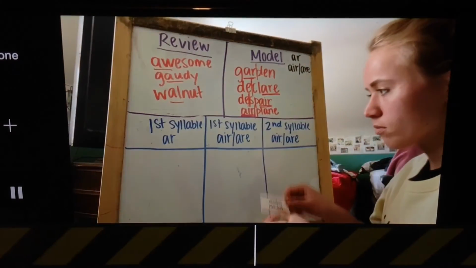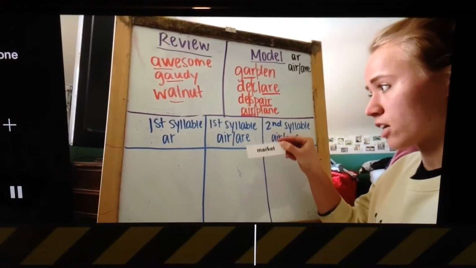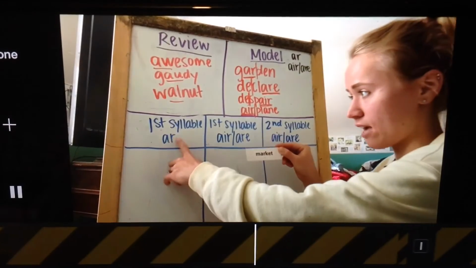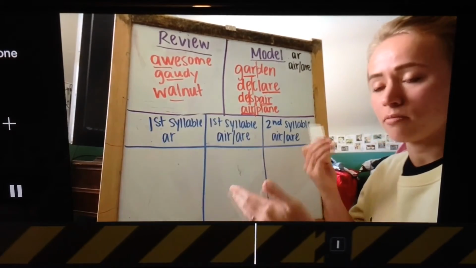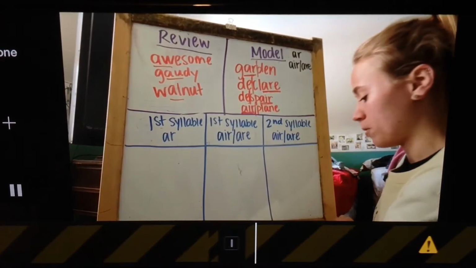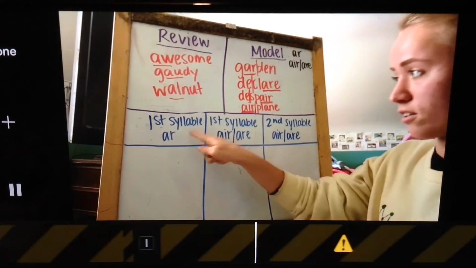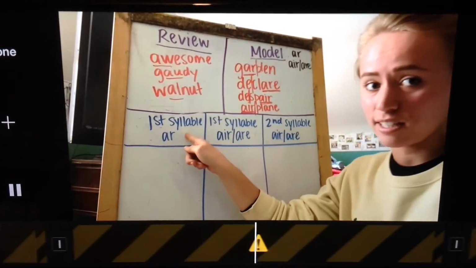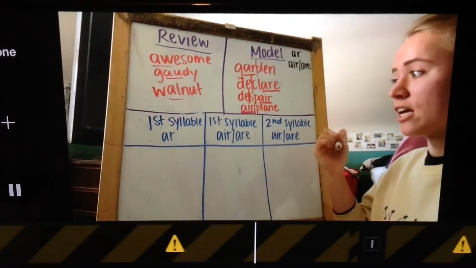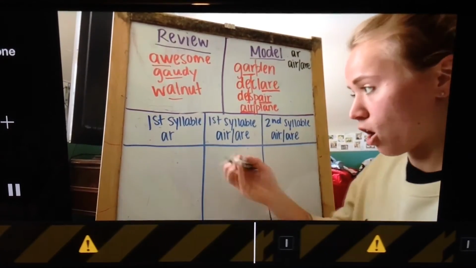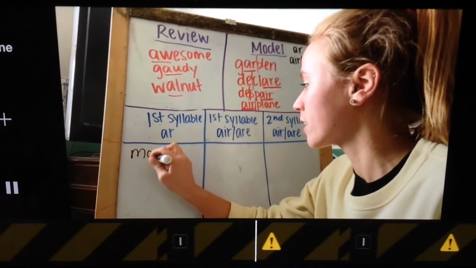So in market, we don't have ARE, we don't have AIR, we just have AR. And when you have mar-ket, we'd put market over in the first syllable, because that's the accented one, because it has the spelling pattern, and it has AR. So market would come over here.